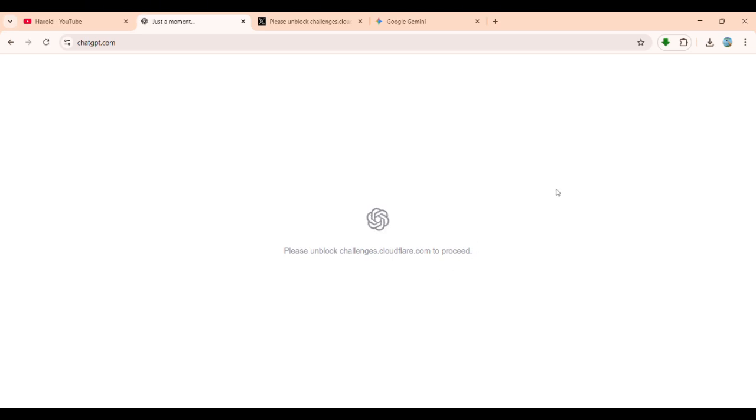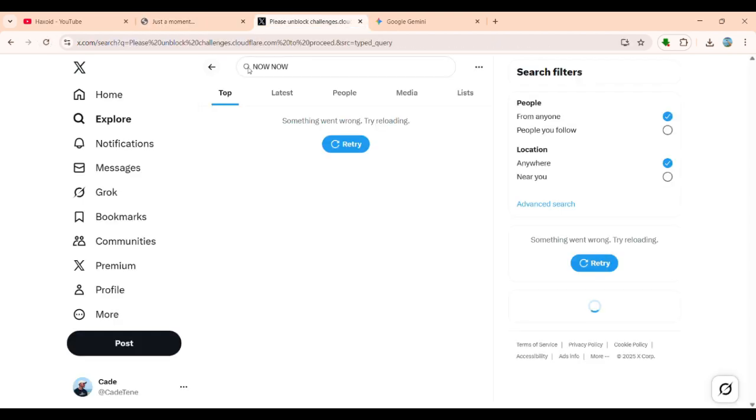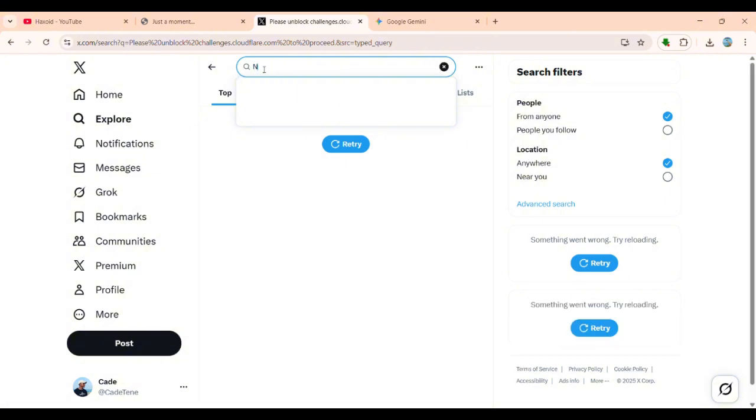If you are seeing this challenge of "please unblock challenges.cloudflare", it means you are facing the same problem all of us are facing. It is mainly for different sites, mainly ChatGPT, which I think most of you are using and are checking. I've even put it in the thumbnail. You can see that it is the one. So what is "please unblock" and how can you solve it?